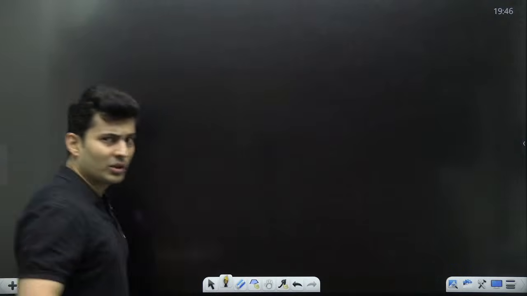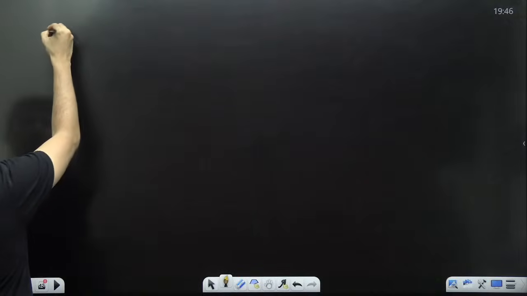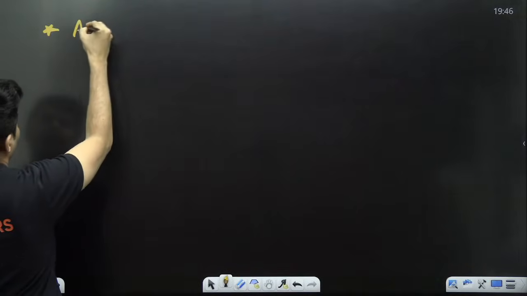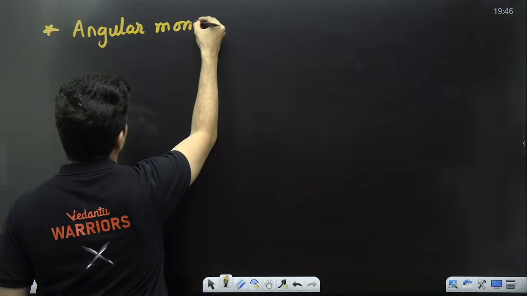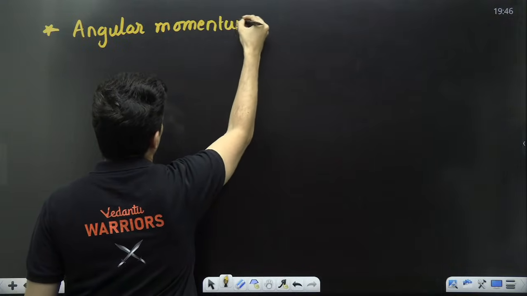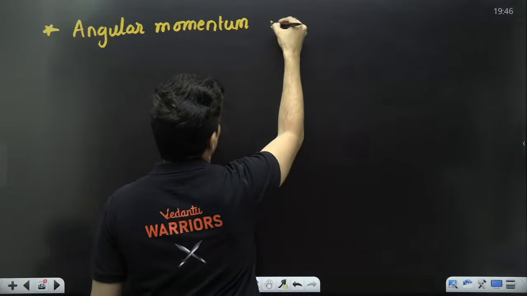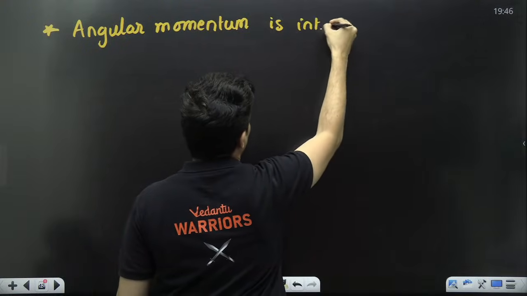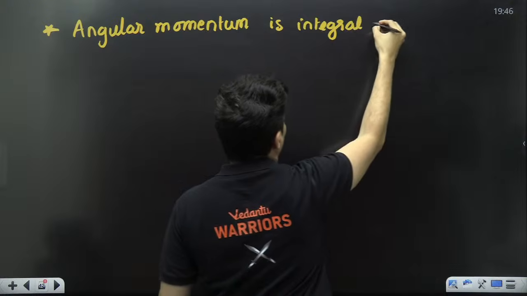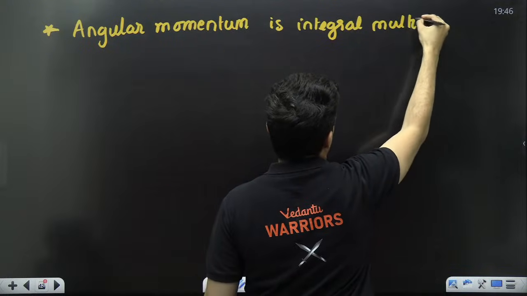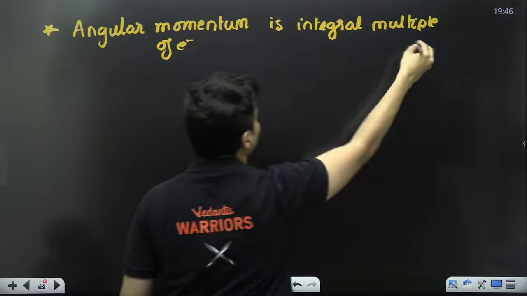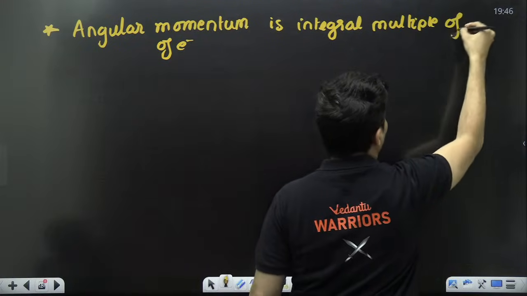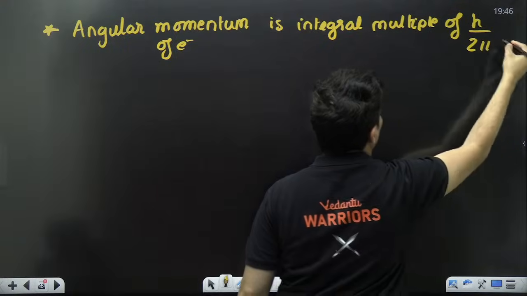Then he also told about the angular momentum. The angular momentum of the electron is an integral multiple of Planck's constant by 2 pi.